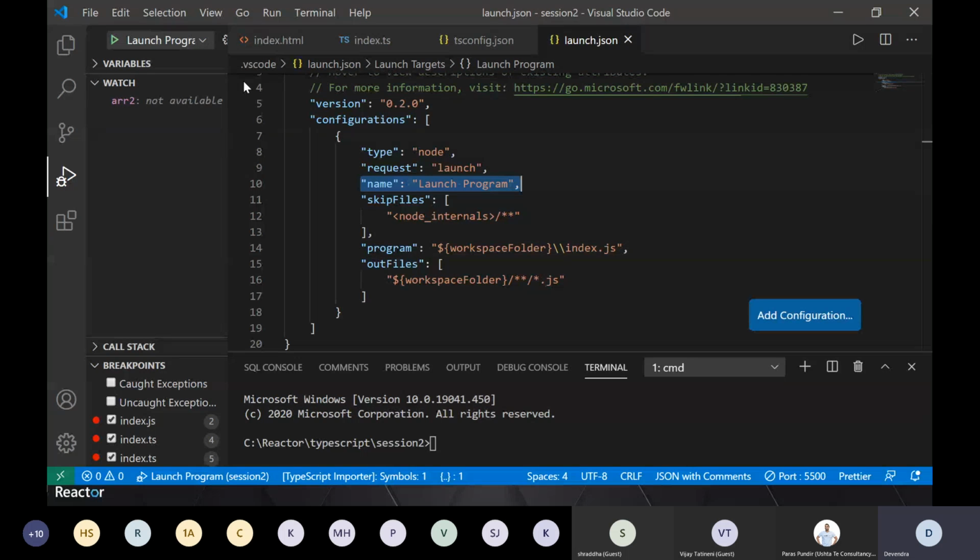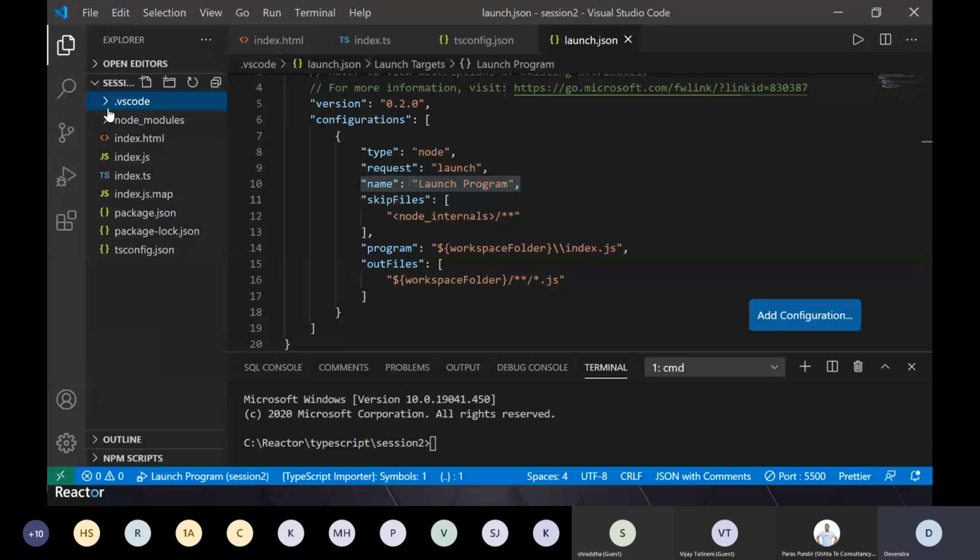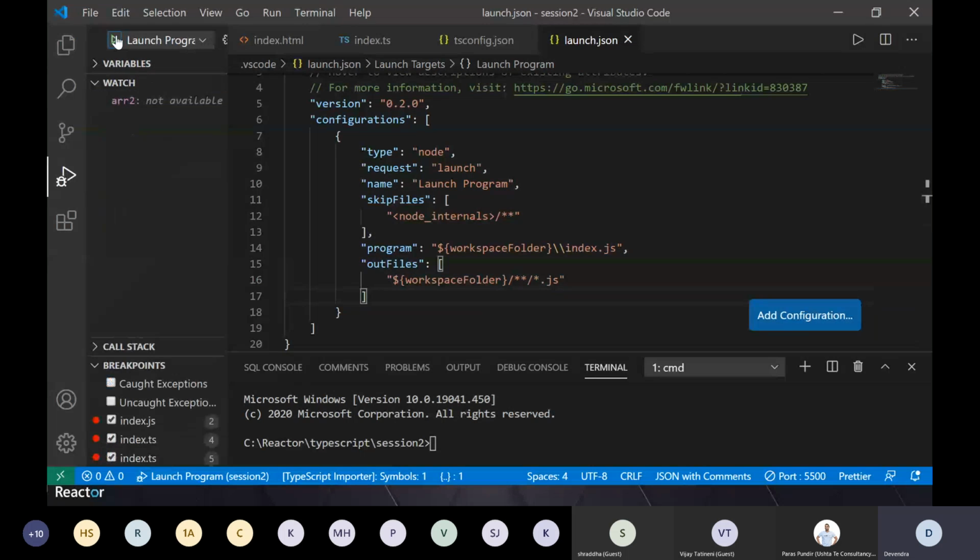Once this file is generated, you can save it and you can see this file in .vscode. This folder got generated because of that file, and this is very specific to VS Code, right? And it has created some structure. You will understand what these attributes mean; you can ignore them for now. But once you generate it for Node.js and you come back here, you will see this launch program option at the top. When you want to debug, you will click on it, let me delete this.